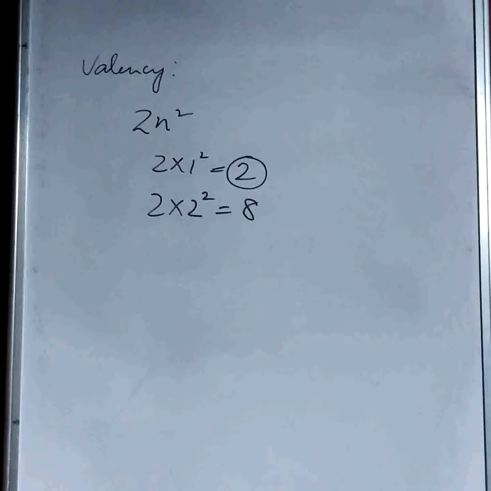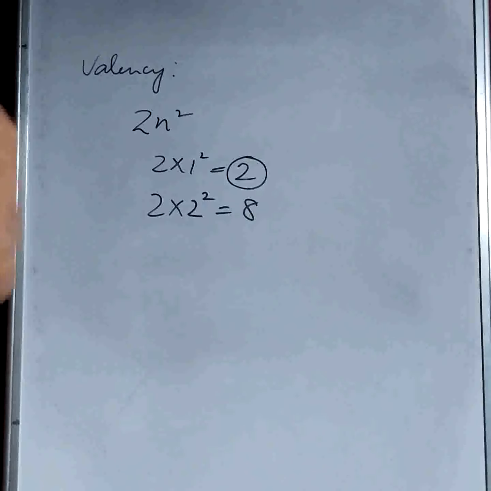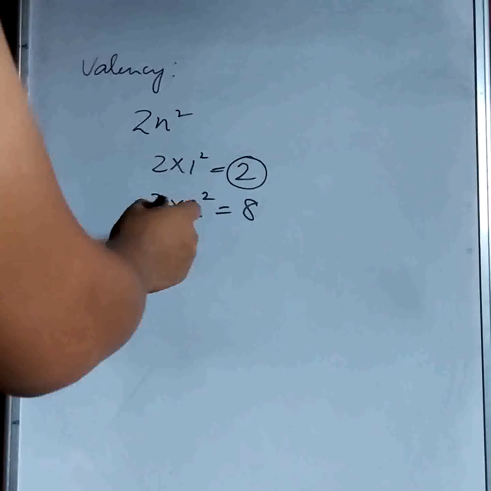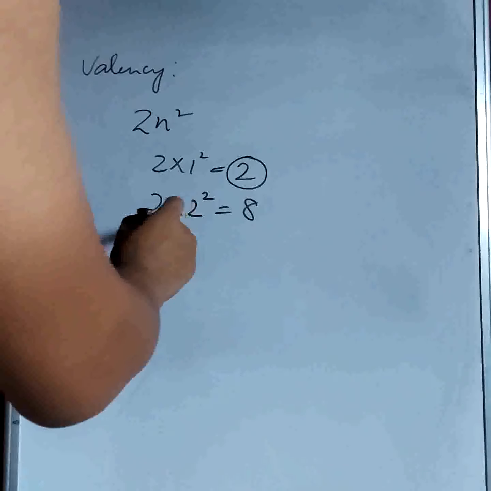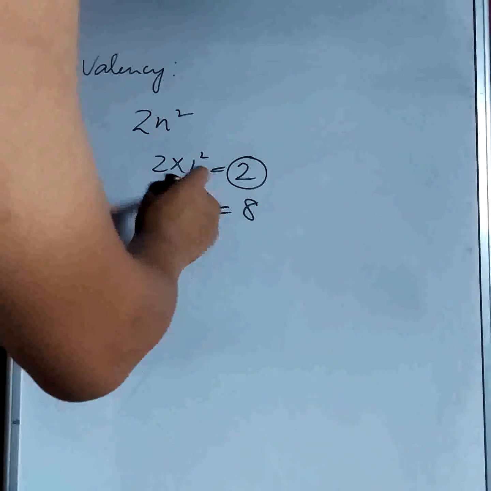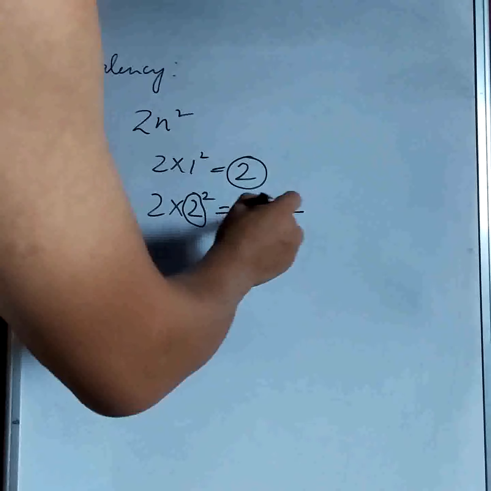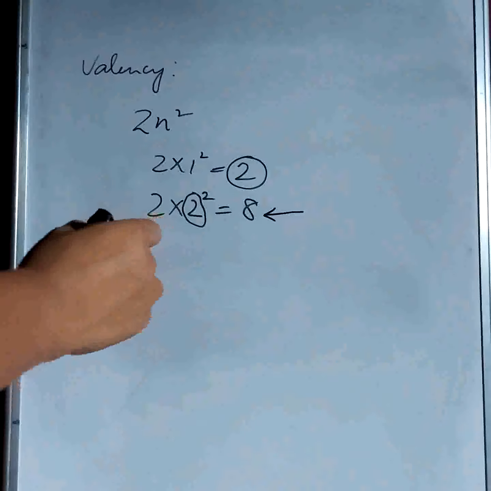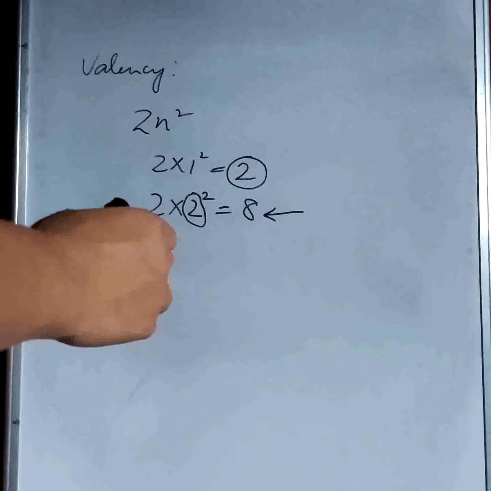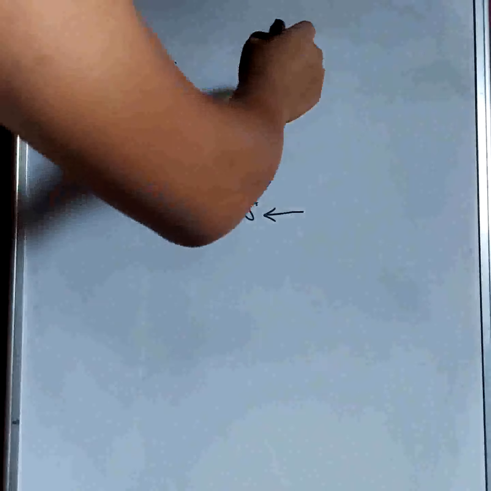Now, once you go on filling the electrons in an atom, if the electrons in the second orbit are fully filled, for example, neon has 10 electrons.